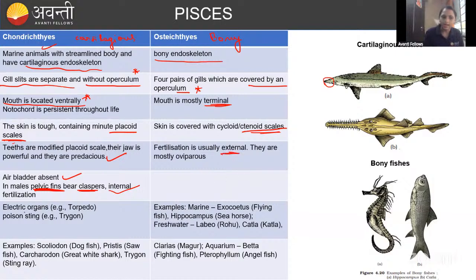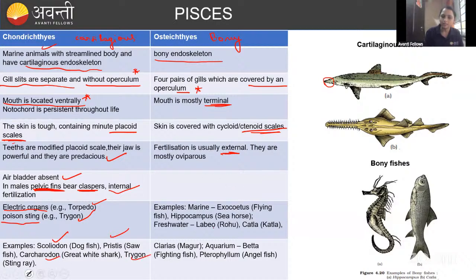Okay. And the examples: the electric organ, Torpedo will produce the electric current, and the poisonous sting is present in Trygon. In the match the following, they may ask you this. And the examples for the cartilaginous fishes are Scoliodon, Pristis, Carcharodon, and Trygon. This stingray is the example.